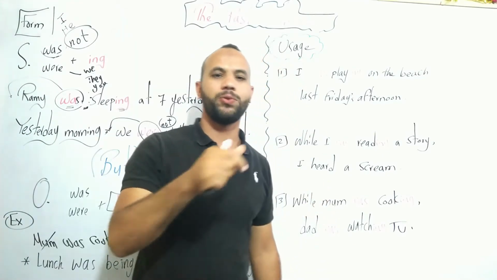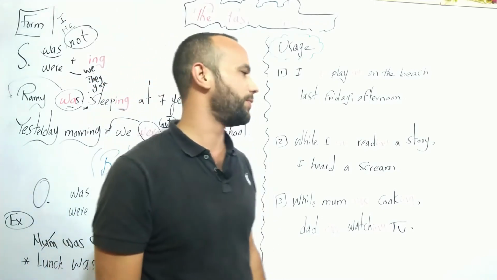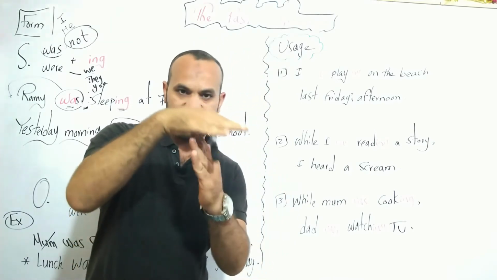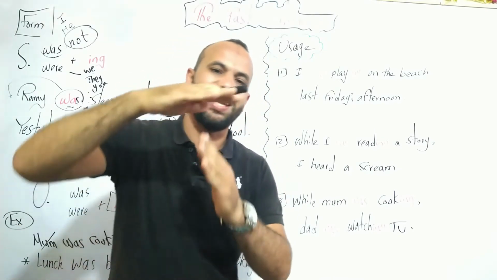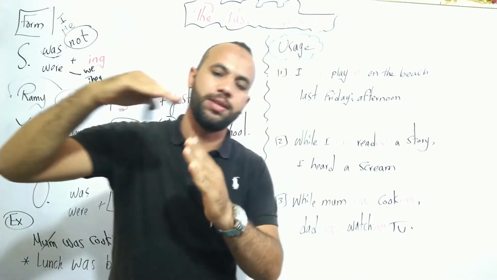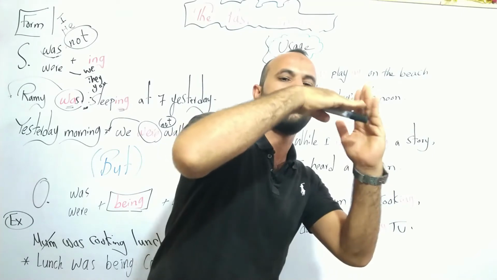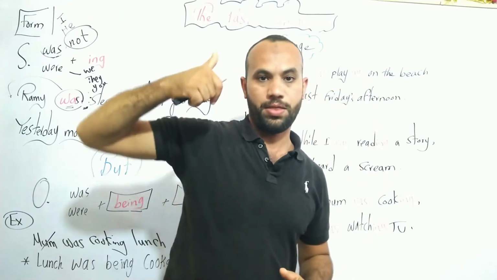The second usage of this tense is when an action that was happening in the past was cut or interrupted by another action in the past.